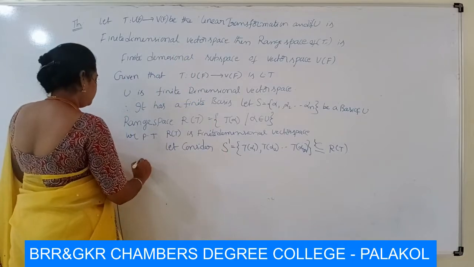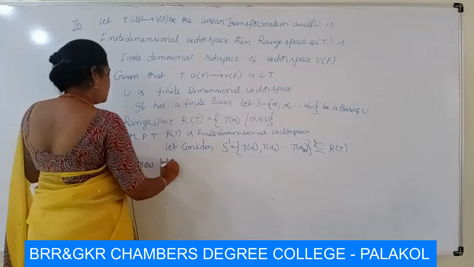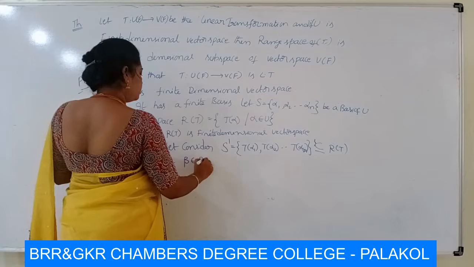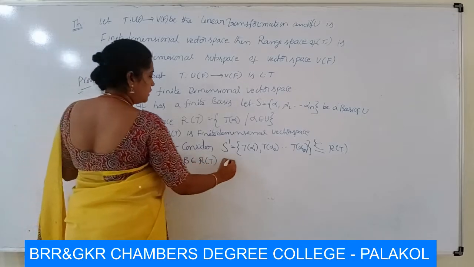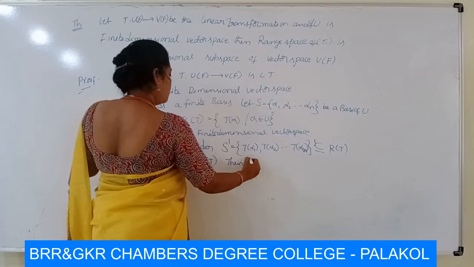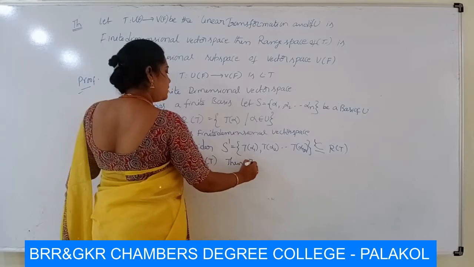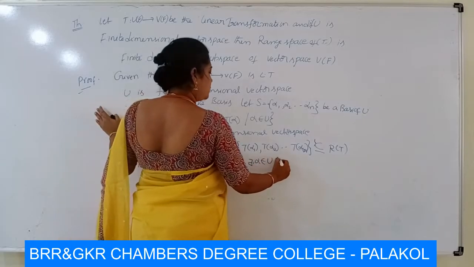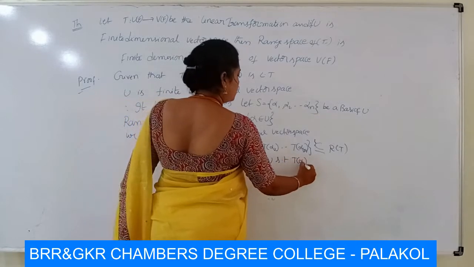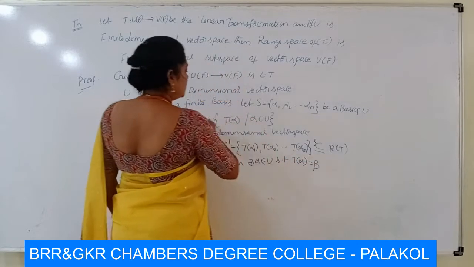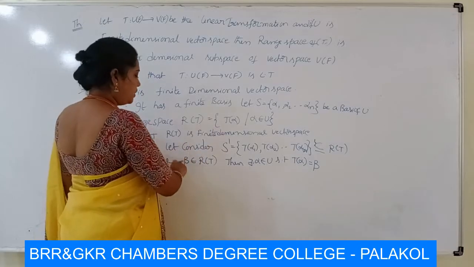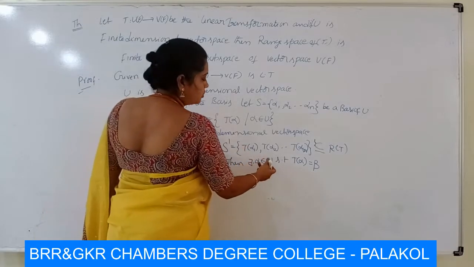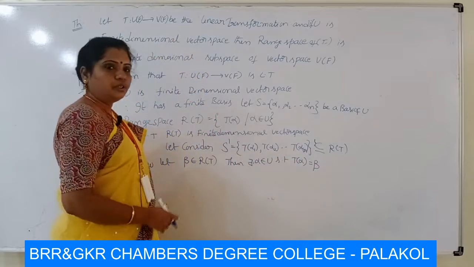Now let beta belong to R of T. Then there exists some element alpha belonging to U such that T of alpha is equal to beta, because R of T contains the images.